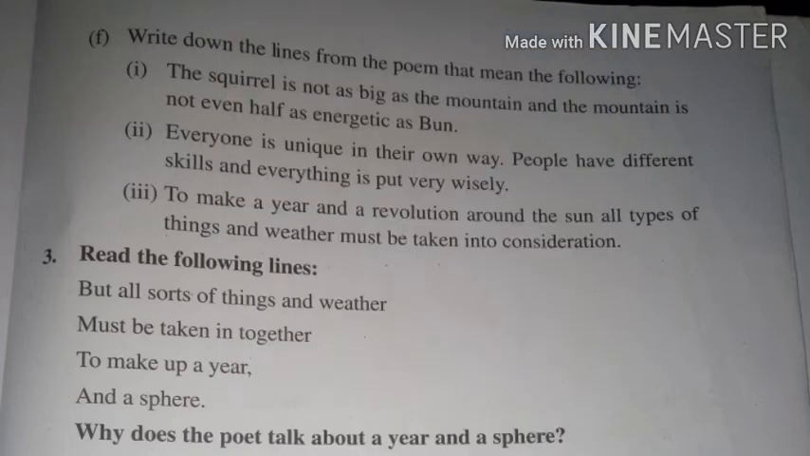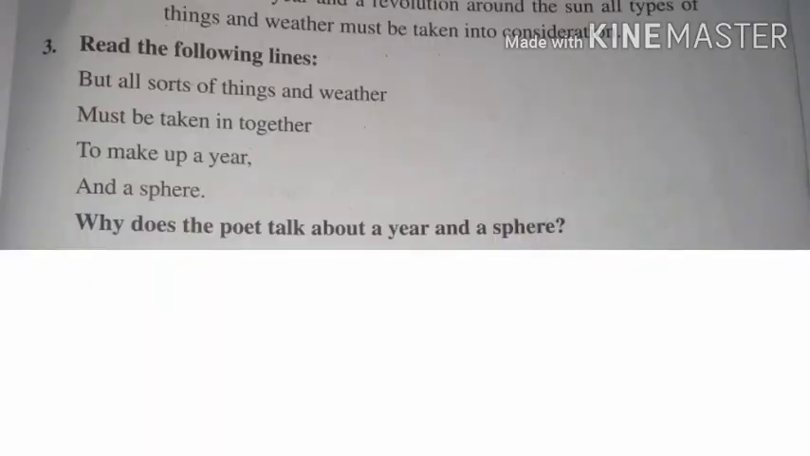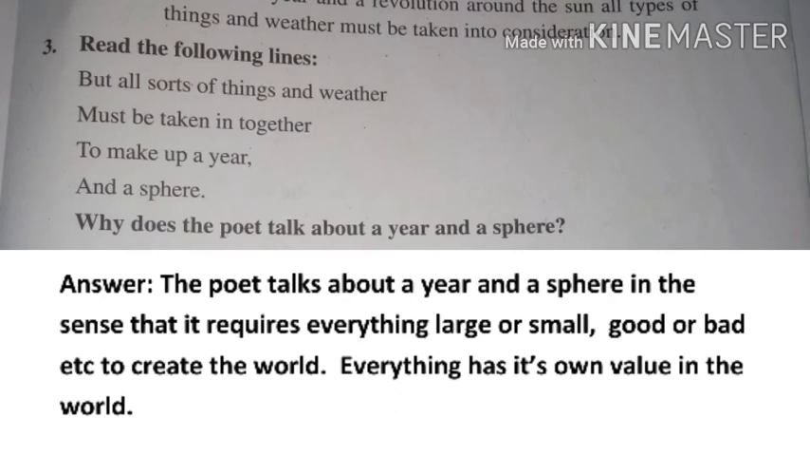Now let us move to question number 3. Here also some lines are given. The lines are, but all sorts of things and weather must be taken in together to make up a year and a sphere. Question is, why does the poet talk about a year and a sphere? We can say the poet talks about a year and a sphere in the sense that it requires everything, large or small, good or bad, etc., to create the world. Everything has its own value in the world.